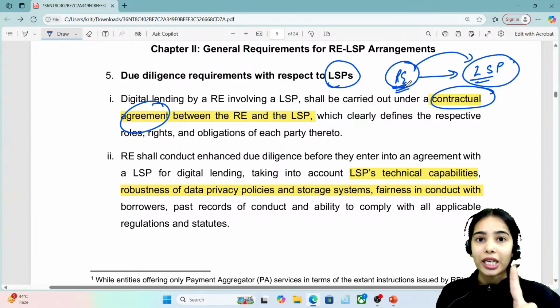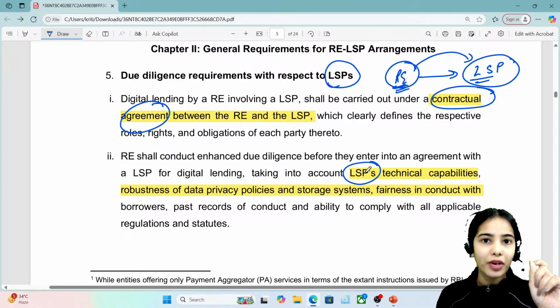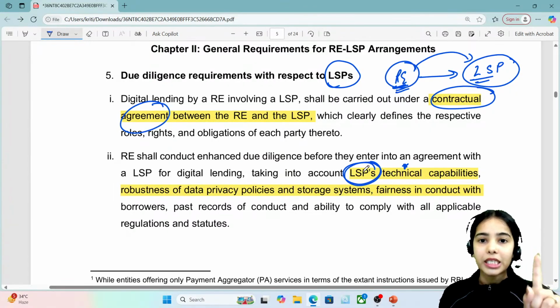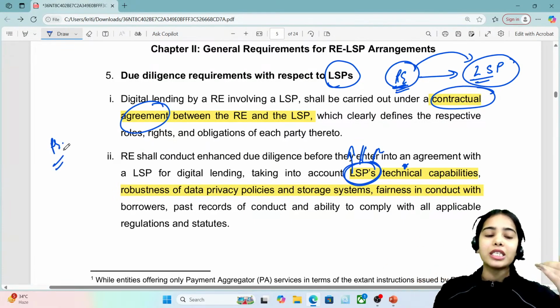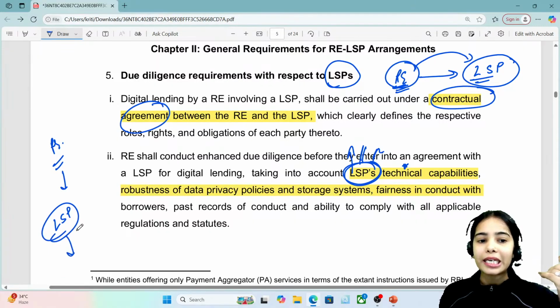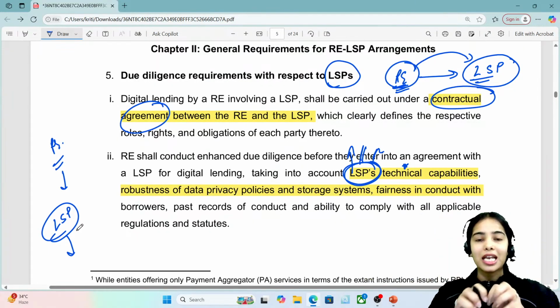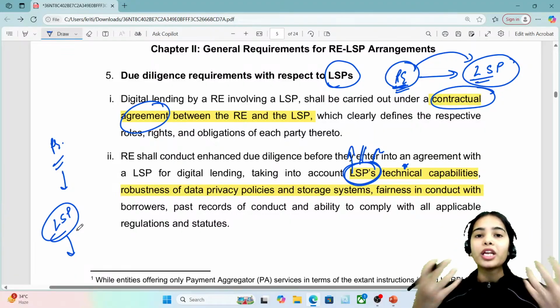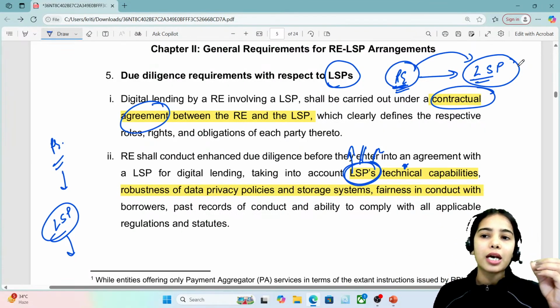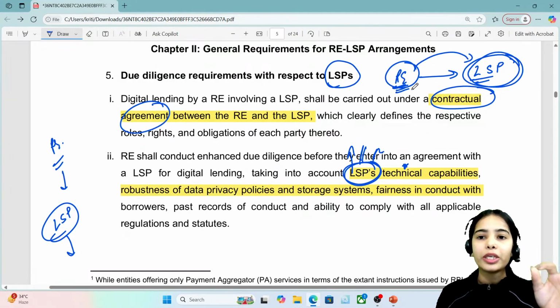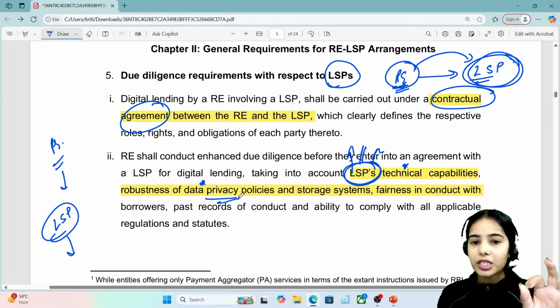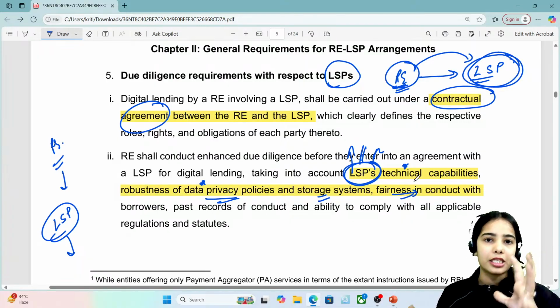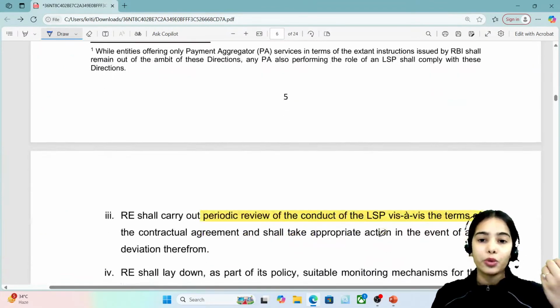Whenever the regulated entity is coming into a contractual agreement with the lending service provider, it has to check the past history of the lending service provider. It has to check the technical capabilities of the lending service provider. Does it really have the capacity to reach more and more customers or not? Why are the regulated entities, the banks and the NBFCs, connecting with the lending service provider? Because lending service providers have the reach to the customers, they have the digital applications that can reach more and more customers. So whenever the regulated entity is coming into a contract with the lending service provider, it should check the technical capacity and capabilities, robustness of data privacy policy, storage system and fairness in conduct and such. The past record has to be checked before coming into the contract.